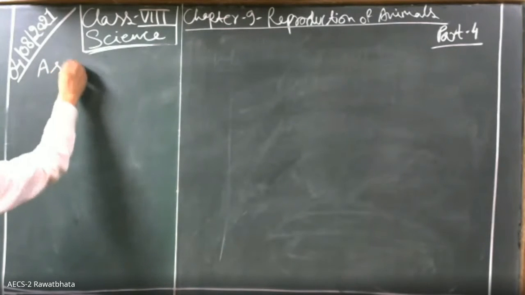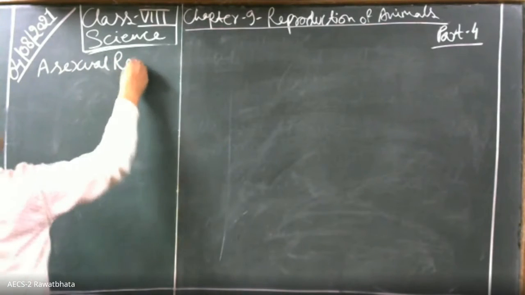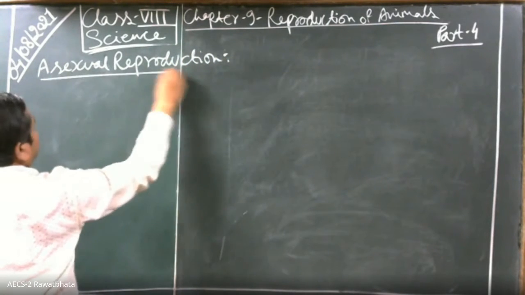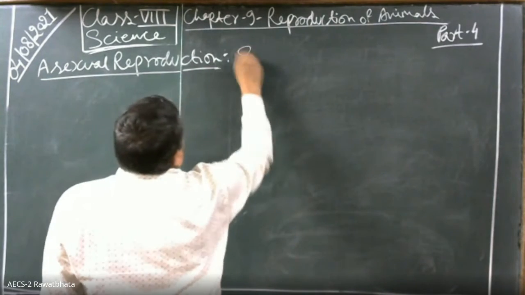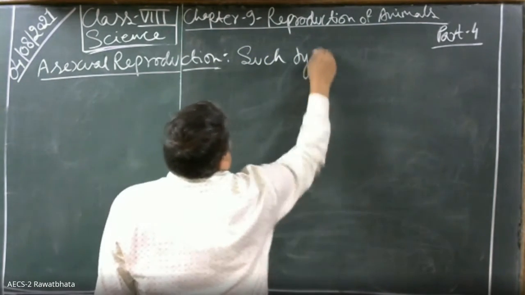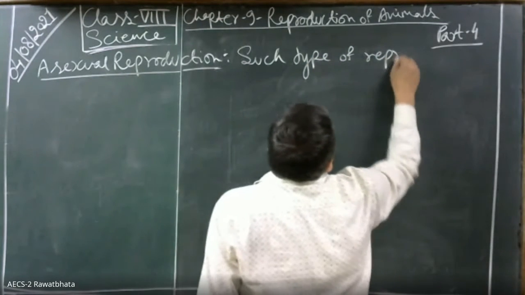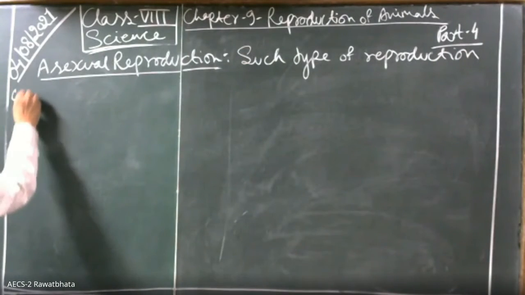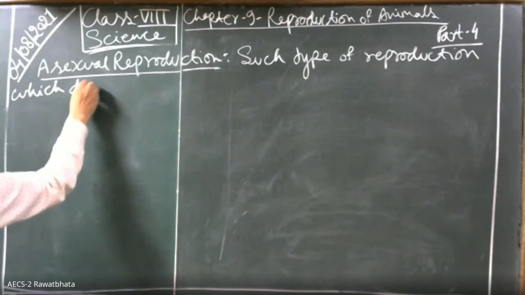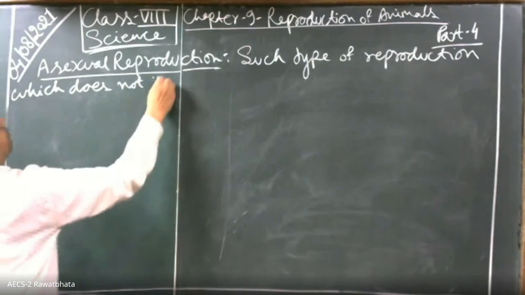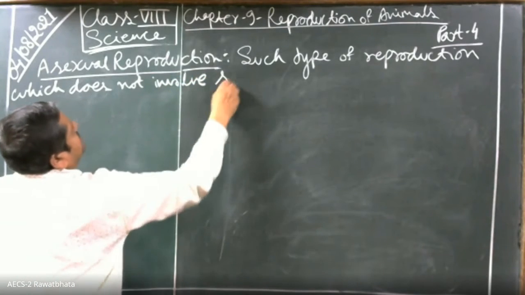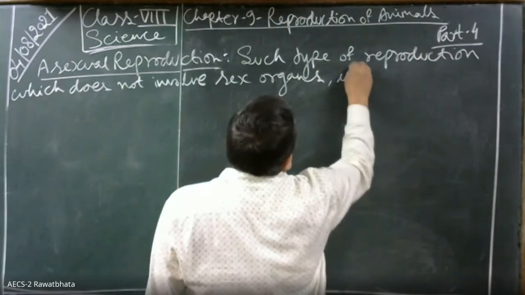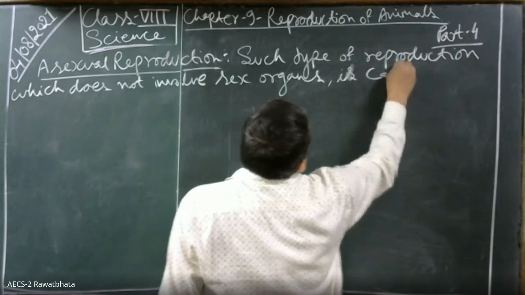Asexual reproduction. Such type of reproduction which does not involve sex organs is called asexual reproduction.